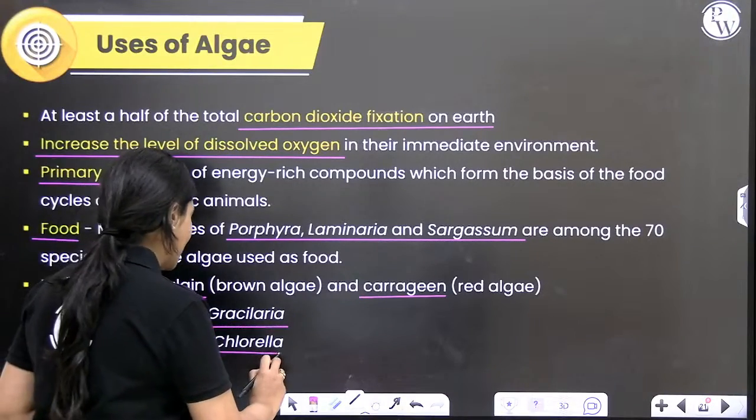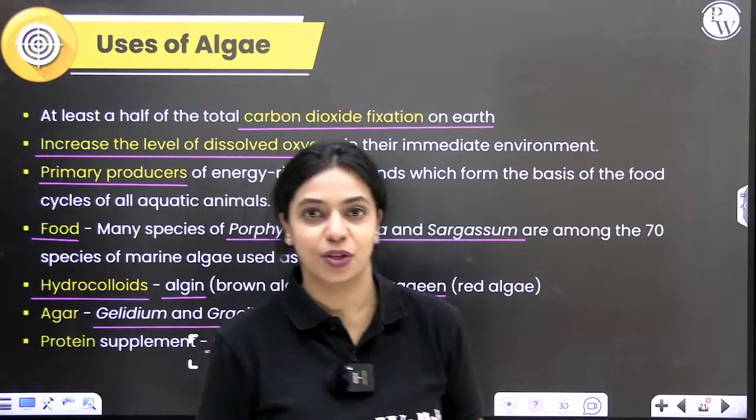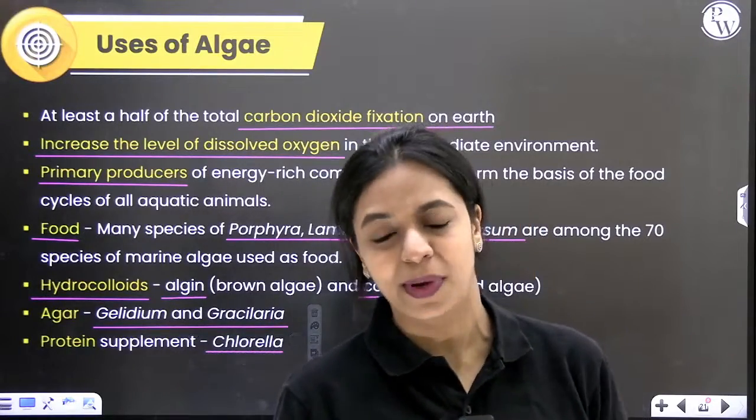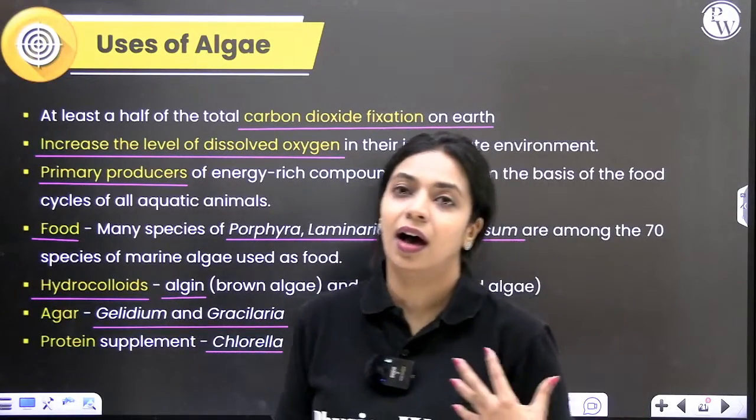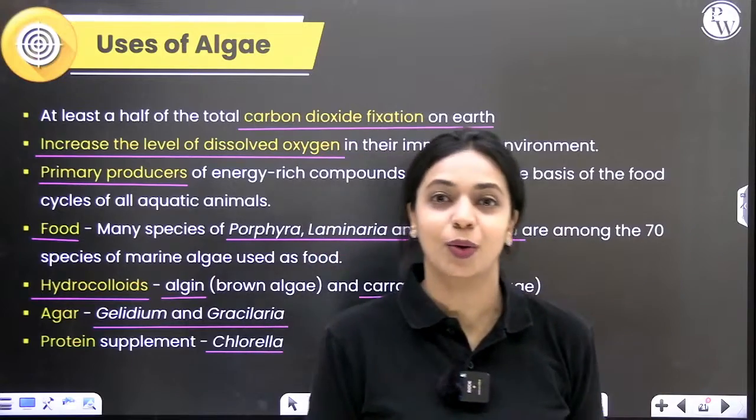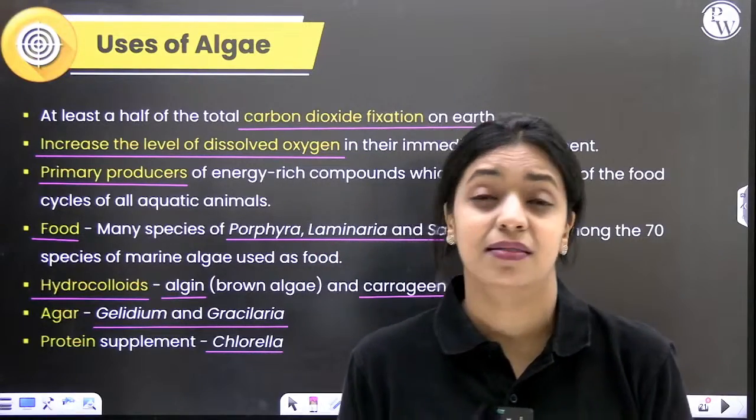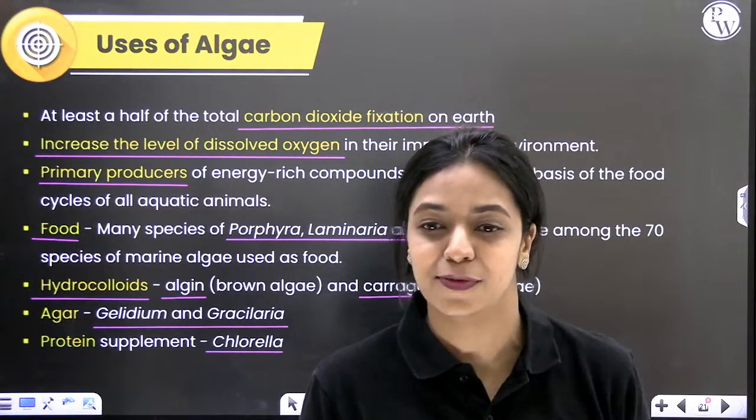Chlorella is a unicellular green alga. This is very rich in protein, so it is used as a protein supplement. Apparently, even people who travel to outer space carry this as a protein supplement and use it as food.